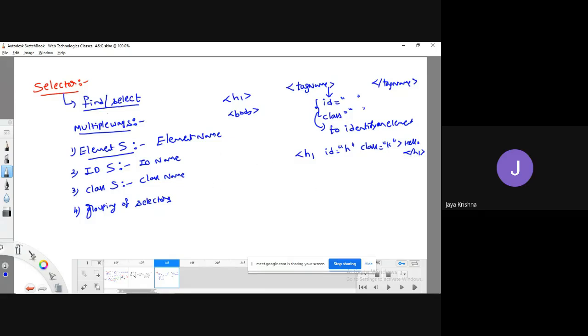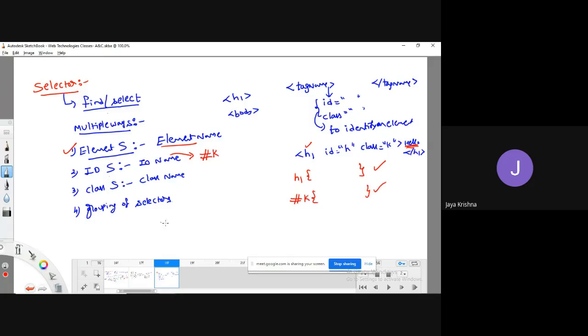Now, the first way: I can select this data with respect to the element name. What is the element name? H1. Then what can I write? H1 followed by a set of rules. I can select this one. The second one is with the help of ID selector. If you would like to access this particular hello with respect to ID name, we can do that. But while accessing with respect to ID name, you have to prefix with a symbol called the hash symbol, hash h.